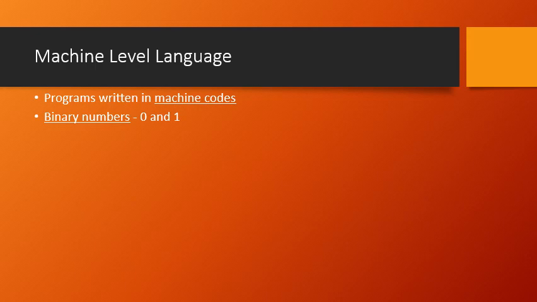Basically machine code means the code or the language which is understandable by the computer, and we know the computer understands only 0 and 1. So what basically are these 0 and 1? They are binary numbers. Bi means 2. So two numbers or two different digits, 0 and 1.